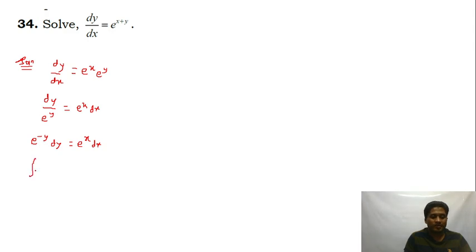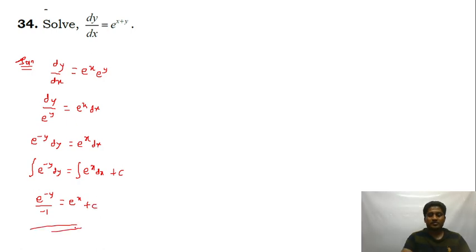Now integrate e to the power of minus y dy is equal to integration of e power x dx, plus constant c. So this becomes e to the power of minus y divided by minus 1 is equal to e power x. Integration of e power x is e power x only, no? And then this is plus c. Right, that's the answer guys.